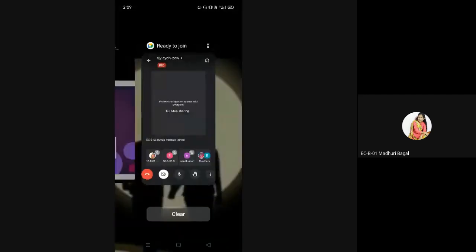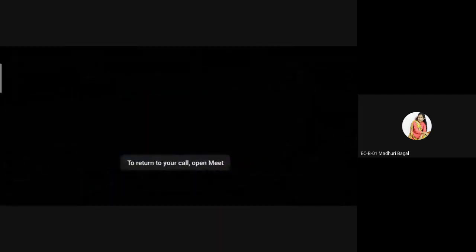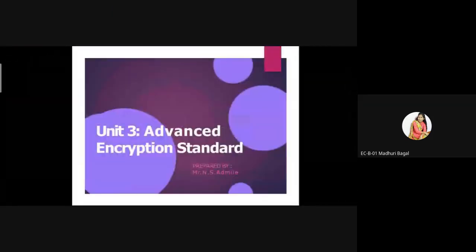The concept behind studying this unit is that if we have to secure our information more precisely, or protect our data, then we can use various algorithms, including higher version algorithms.